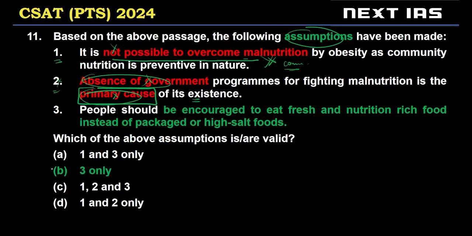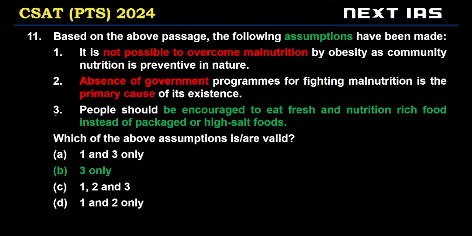So this is invalid. Left with 3 only, which is people should be encouraged to eat fresh and nutrition rich food instead of packaged or high salt foods. Now, many of you will say that this is not directly stated in the passage. But what did I tell you with assumptions? A valid assumption is necessary for the passage to exist, meaning people should be encouraged not to eat packaged or high salt foods.